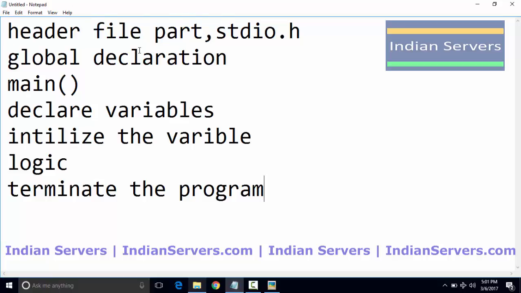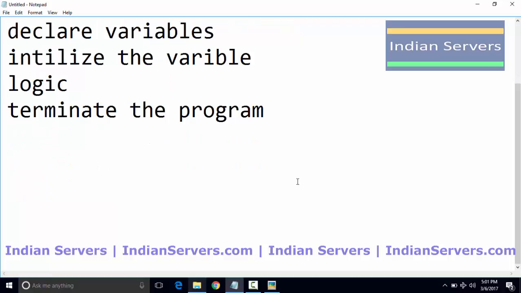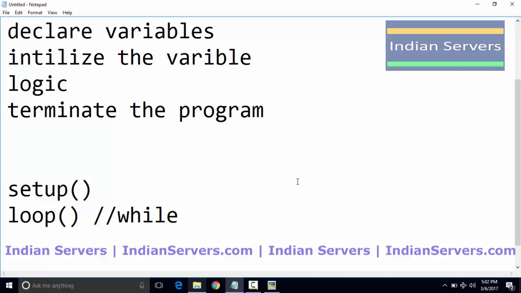Coming to Arduino programming, it's very simple. An Arduino program contains only two functions, that is the setup function and the loop function. Here the loop function is nothing but an infinite loop, which is while(1).